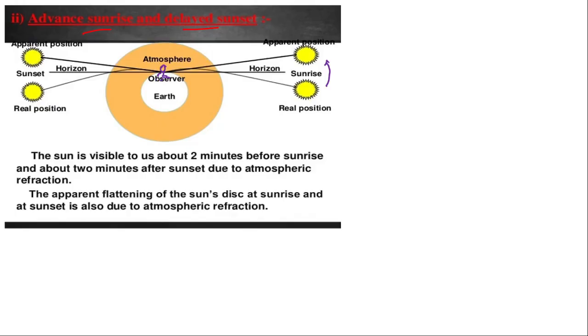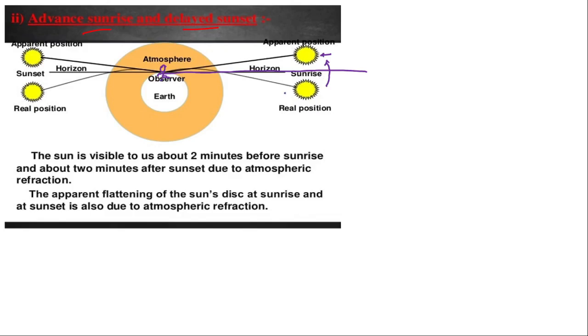Above this origin, this is the origin which is drawn parallel to the human eye, actually we feel that the sun is at this position, but the real position of the sun is below this origin.